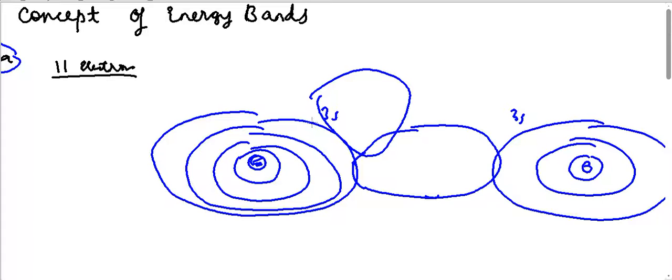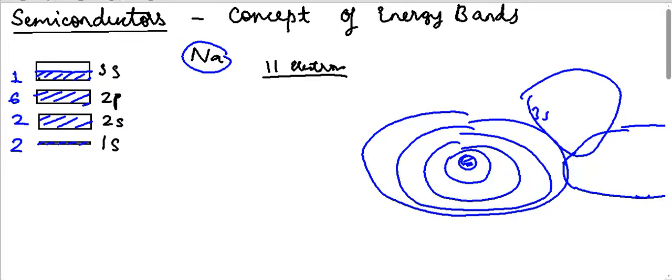So the energy level of the outer orbitals get redistributed. Some will gain more energy, and some will lose energy because of that interaction. So what will effectively happen is this energy band of the 3s. Now the standard level is this: because some have gained more energy, they will have more energy. So the energy level will increase, but in order to compensate for that gain, some will lose energy.